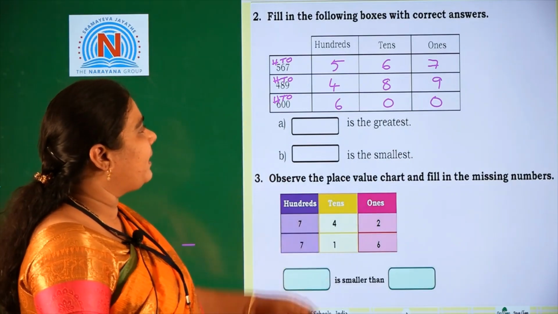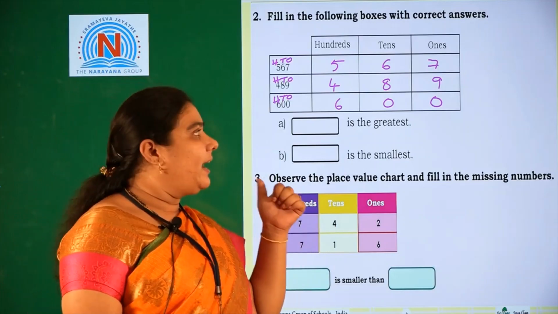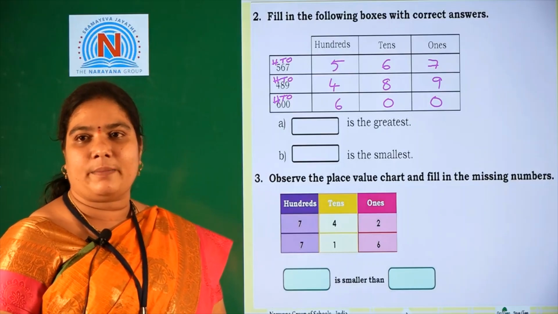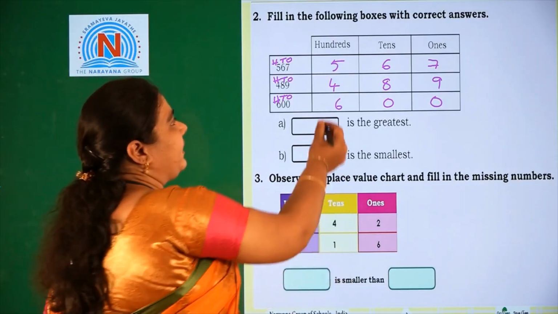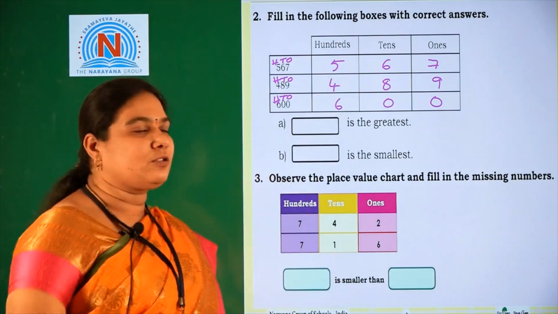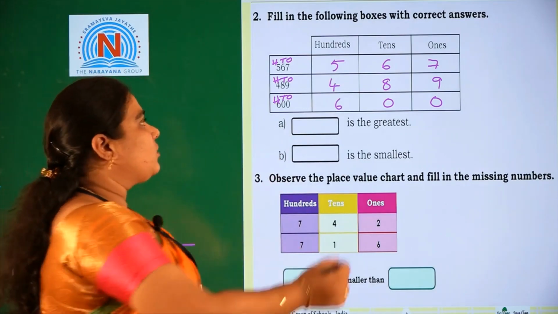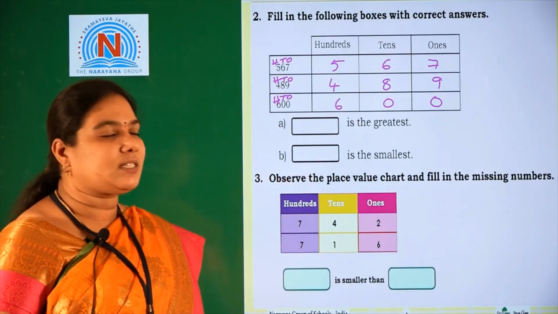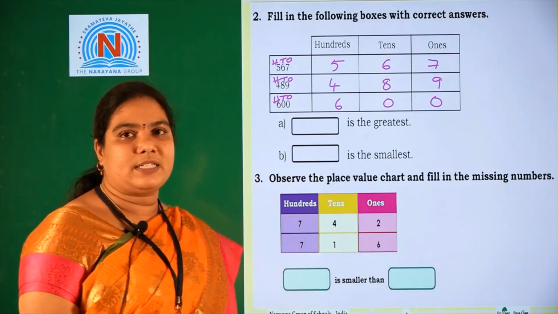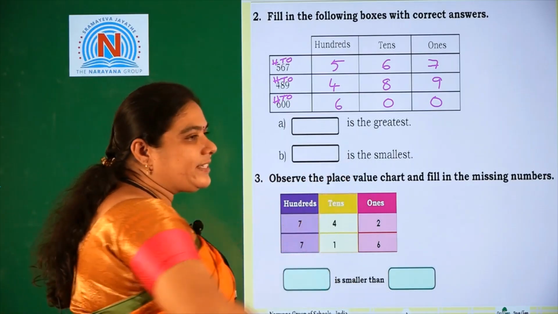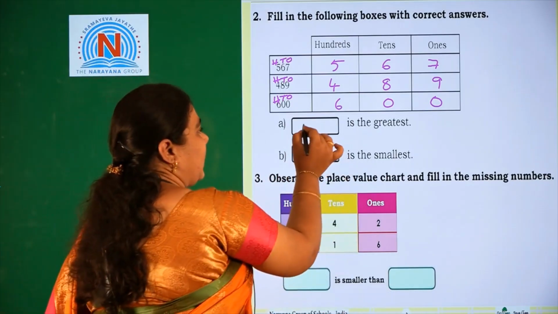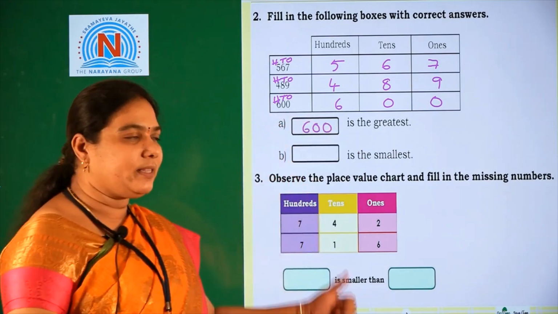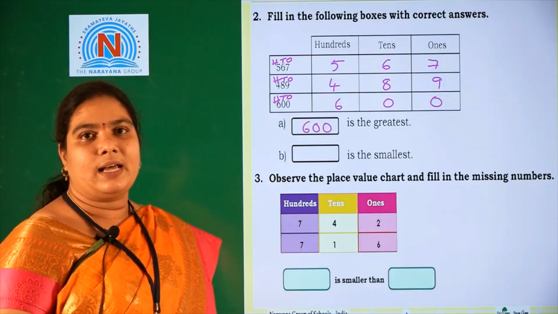After that we should compare: dash number is the biggest one. In these three numbers 567, 489 and 600, which is the biggest number? We should compare the numbers from the left side onward. On the left side, the hundreds place is the highest place value. So we should compare the hundreds place: 5, 4, 6. Which is the bigger number? 6 is the biggest number, that's why the greatest number is 600. The hundreds place digit is bigger, that's why we write 600 is the bigger number.